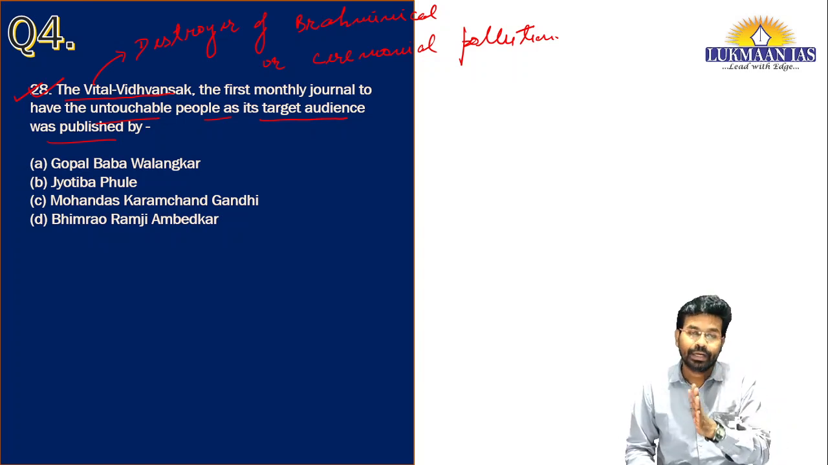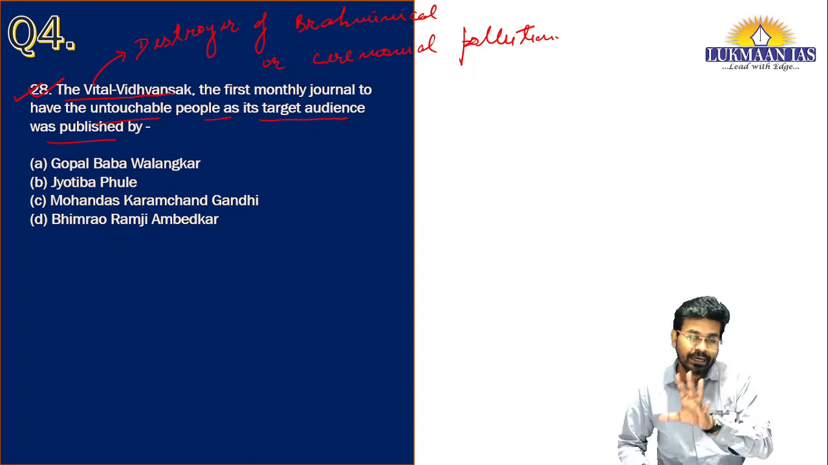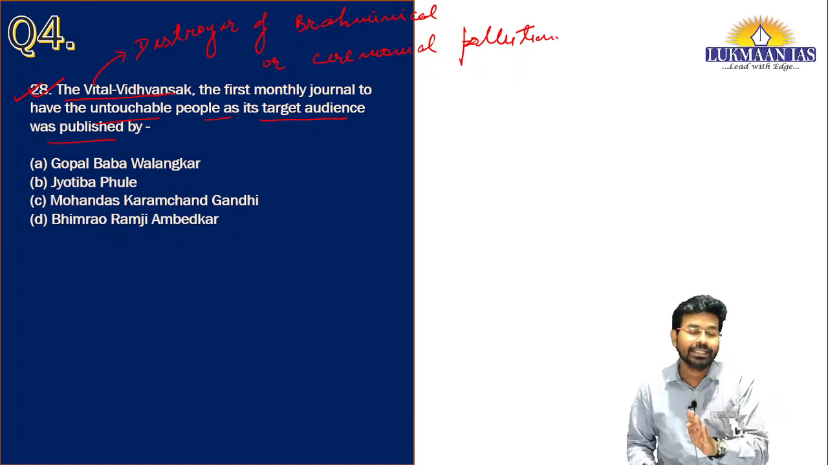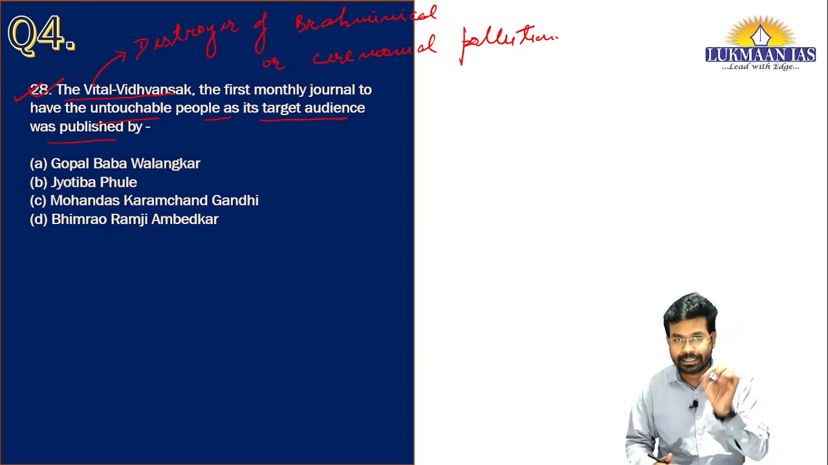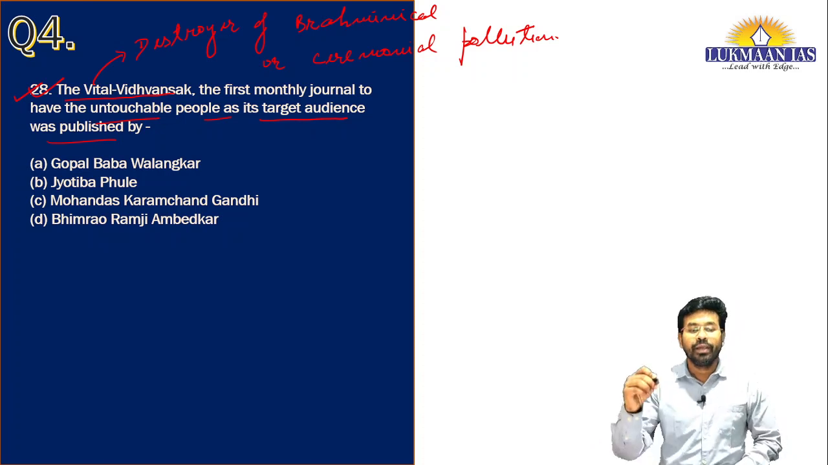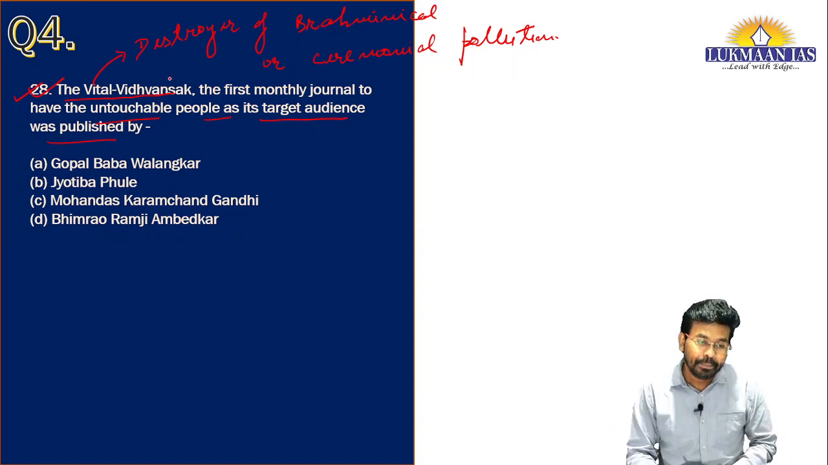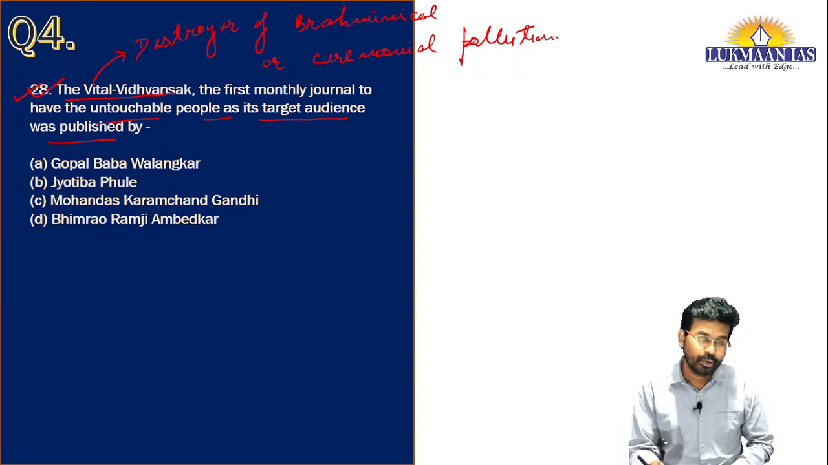But after then, various people started thinking that people are being discriminated against. So in the Constitution of India also, we have Article 17. Article 17 under the Constitution of India specifically prohibits the practice of untouchability, and it is under the right to equality, under fundamental rights in our Constitution. So this particular book, which is known as the Vital Vidwanshak, means the destroyer of Brahminical or ceremonial pollution. What do we mean by Brahminical or ceremonial pollution?